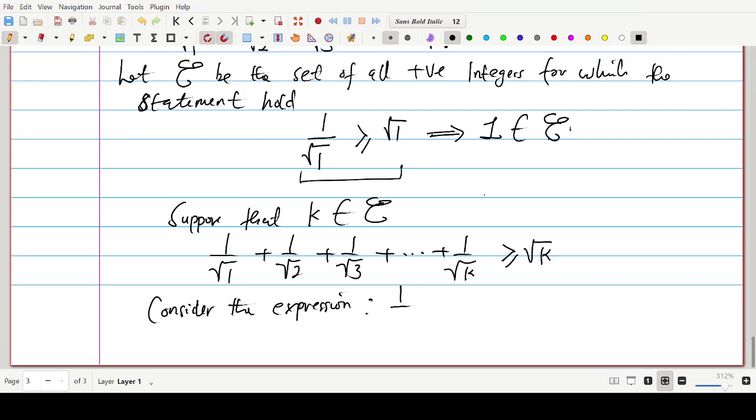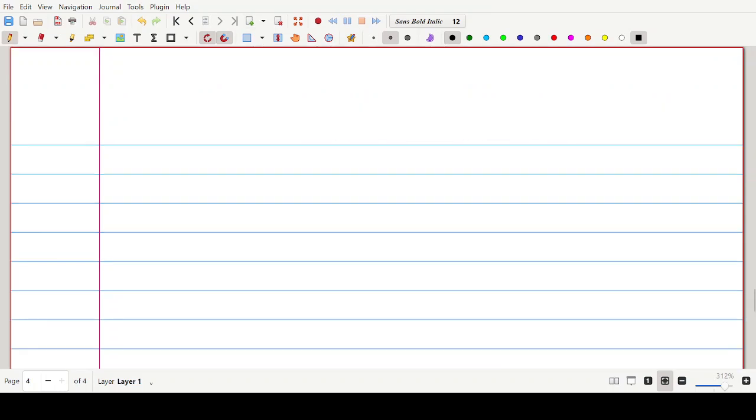What is it? 1 over root 1 plus 1 over root 2 plus 1 over root 3 plus dot dot dot plus 1 over root k plus 1 over root k plus 1. All right, so let's consider this particular expression and see what will come out from it. I take more page. The page is exhausted already.